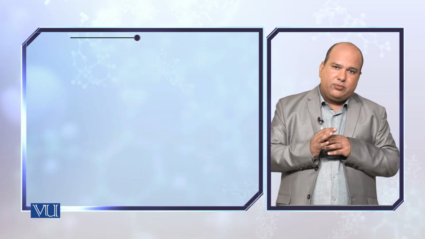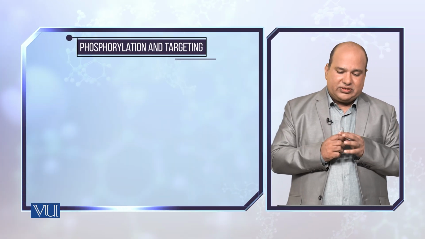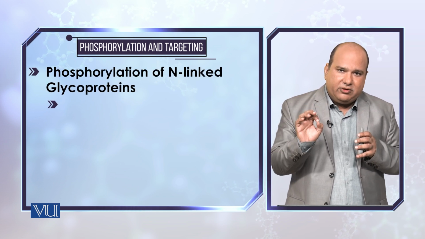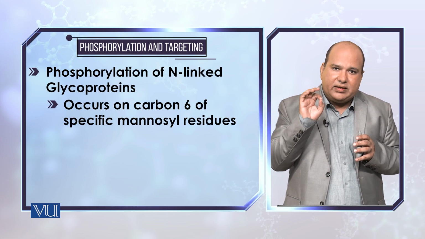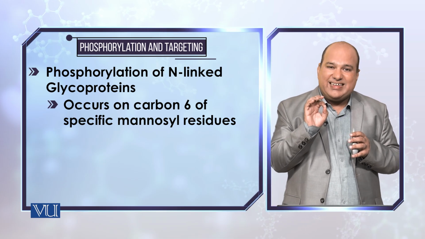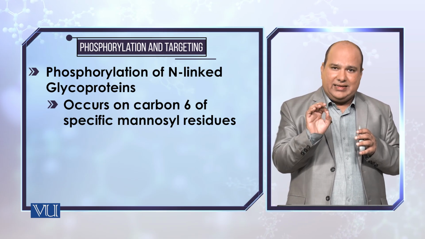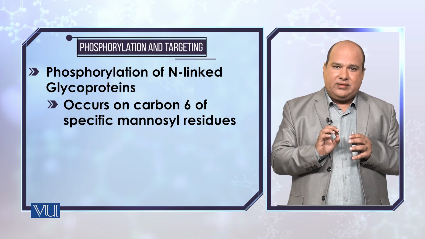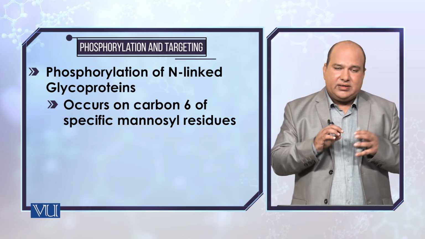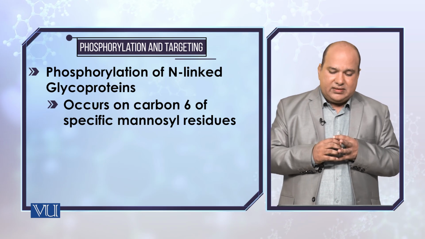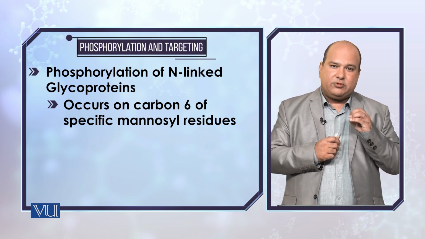Now, when it moves towards the lysosome, an interesting thing occurs: many of the carbohydrate moieties, specifically the sugar moieties known as mannose, are phosphorylated. They undergo phosphorylation and you get mannose 6-phosphate moieties.